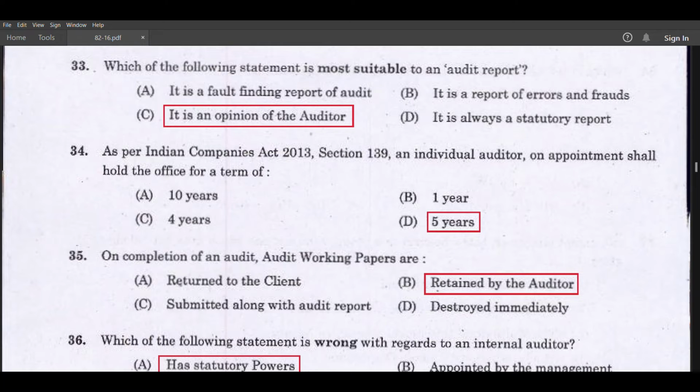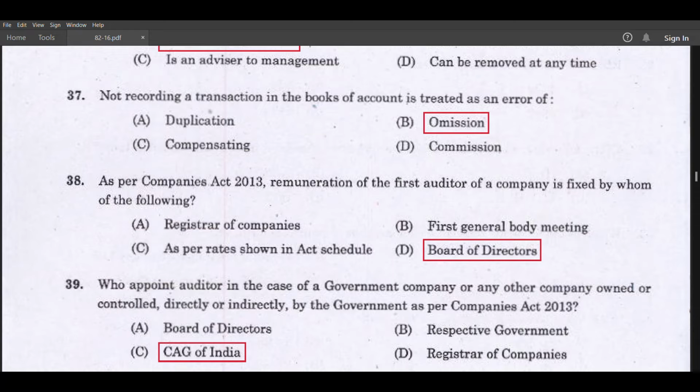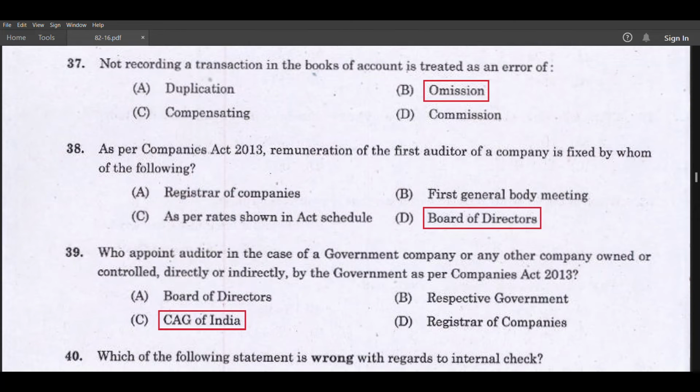On completion of an audit, audit working papers are retained by the auditor. Which of the following statements is wrong with regards to an internal auditor having statutory powers? Not recording a transaction in the books of account is treated as an error of omission.